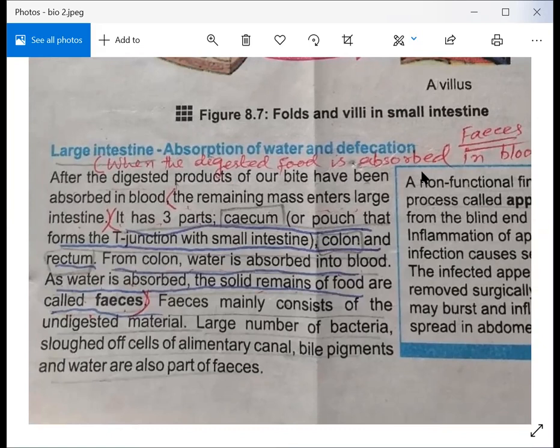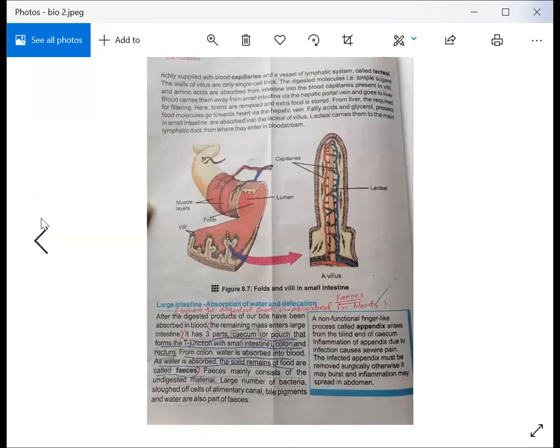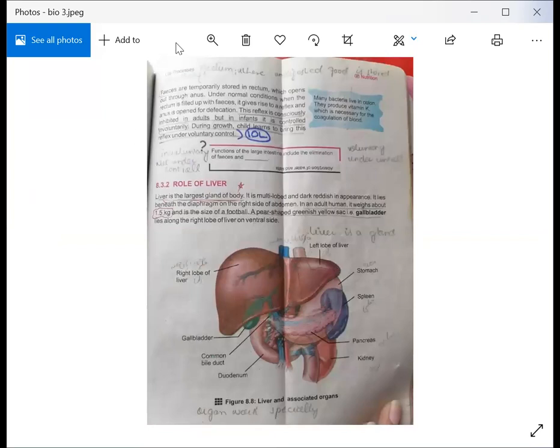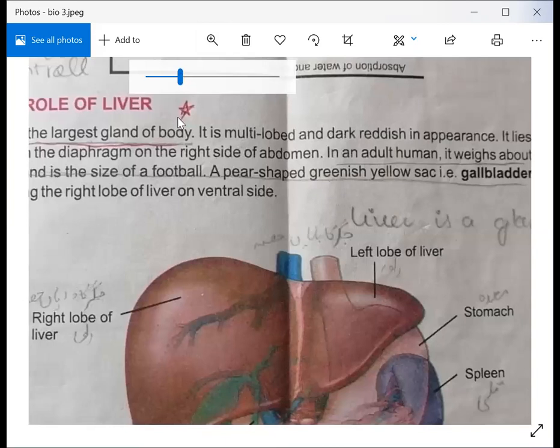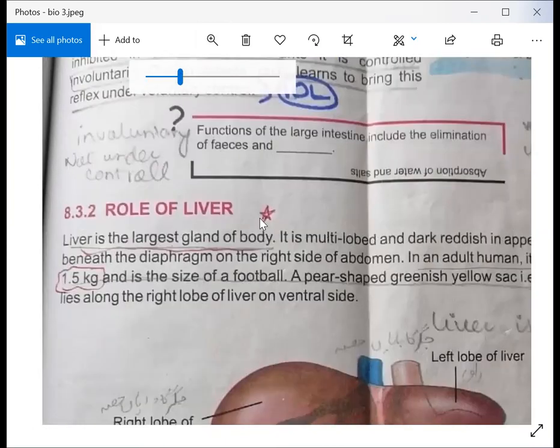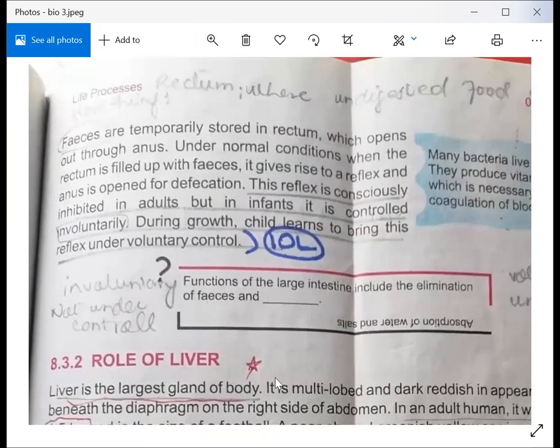Now the last part is rectum. The last part of the large intestine is rectum, where feces are temporarily stored. Rectum opens out through a pore called anus. So this is another function of large intestine. I have told you about the cecum, I have told you about the colon, and the last part of the large intestine is rectum, where feces is stored for a temporary time. It opens out through a pore called anus, and defecation happens.